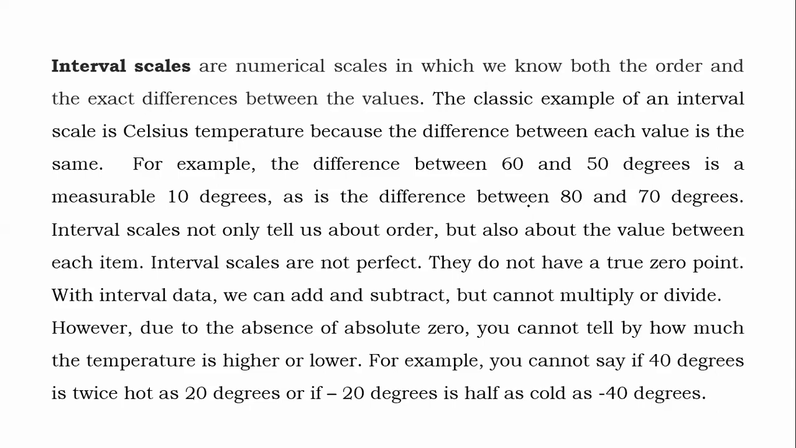Interval scales not only tell us about the order, but also about the value between each item. Interval scales are not perfect. Yes, they do not have a true 0 point. With interval data, we can add and subtract, but we cannot multiply or divide. That is the difference. However, due to the absence of absolute zero, you can tell by how much the temperature is higher or lower.